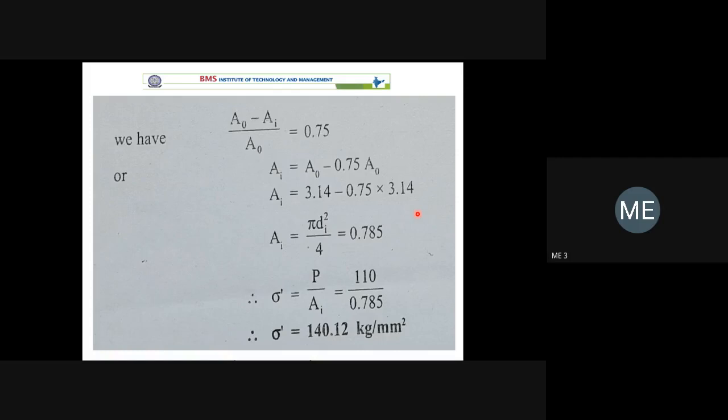Those are the two formulas you have to remember. One is the instantaneous cross-section area and the other is the original cross-section area. The original cross-section area is the area calculated before application of the load. The instantaneous cross-section area is the area when you are applying load at any instant of time. If you know those two, the problems are very simple. I will not go into detail.